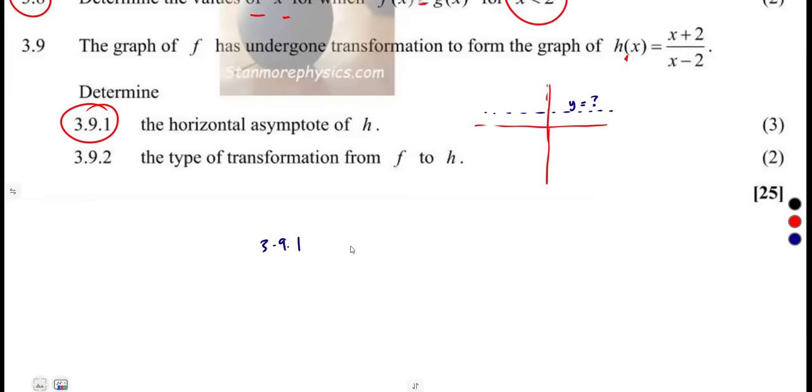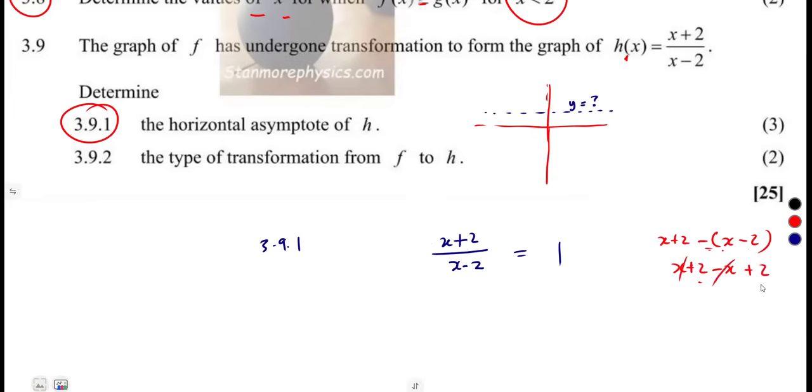So in order for us to see that, let us divide (x plus 2) over (x minus 2). You divide, say x minus 2 into this, is going to be how many times? So it is going to be 1 time, since we've got the same power here of x and x. So it's going to enter there once. Then you subtract to get the remainder. You're going to subtract, all right, x plus 2. You subtract x minus 2 to get what? The remainder. x plus 2 minus this one. So it was going to be x plus 2 minus x, minus minus, plus 2.